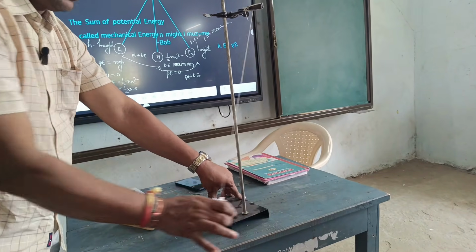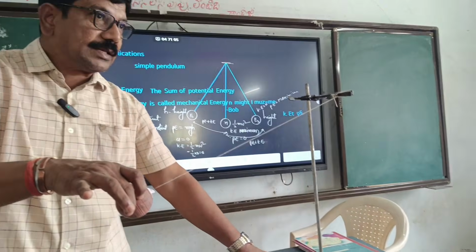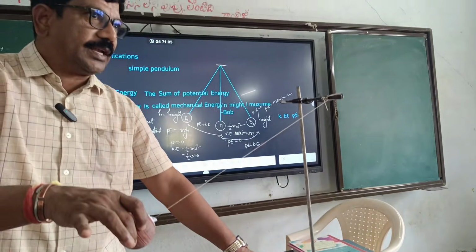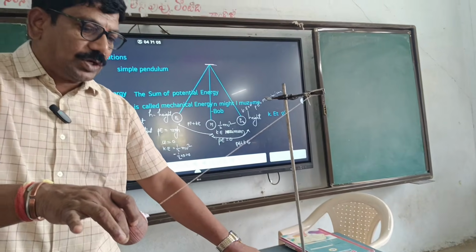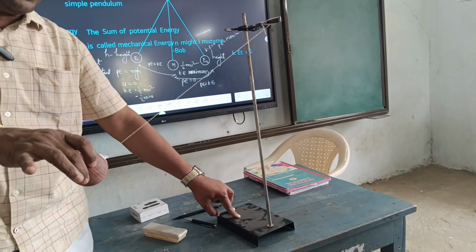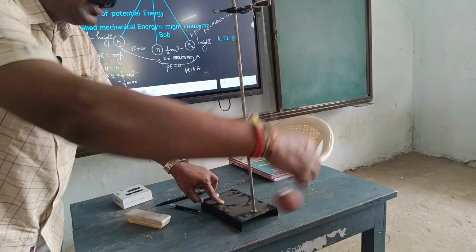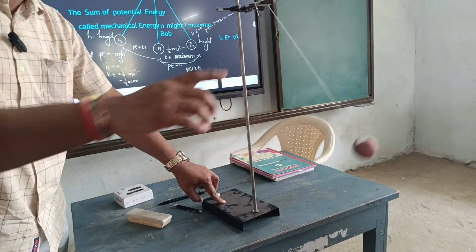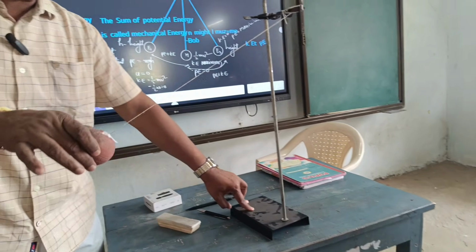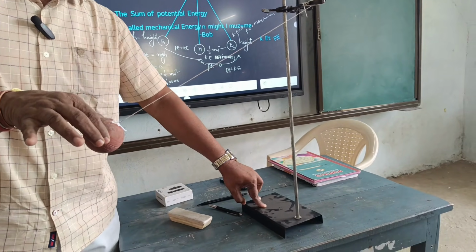So when the bob is here at the extreme position, it has potential energy. When I release the bob, what is happening? This potential energy is gradually converted to kinetic energy, because here the bob is at maximum height, so it has the maximum potential energy.